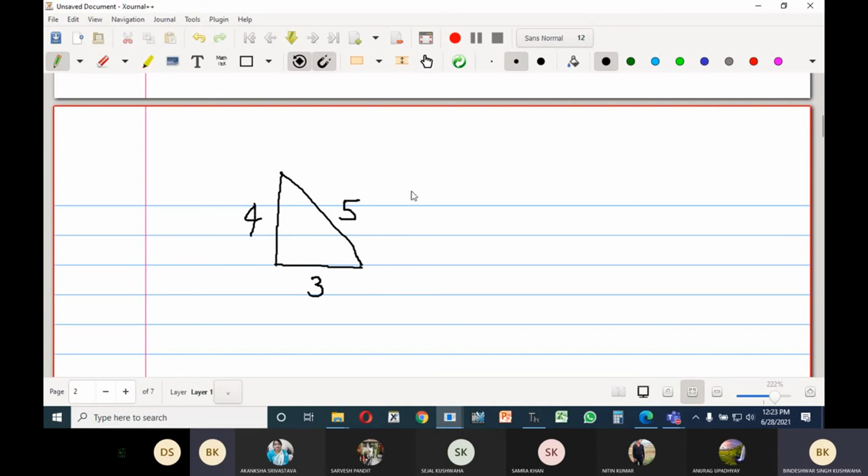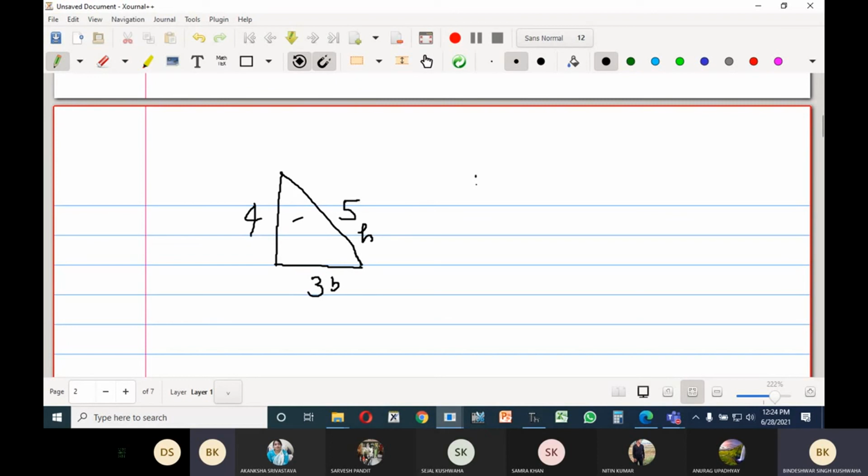Okay, so if I say that this is base, this is perpendicular and hypotenuse, I don't remember now. This is base, hypotenuse, and you can say that here name I don't remember now.